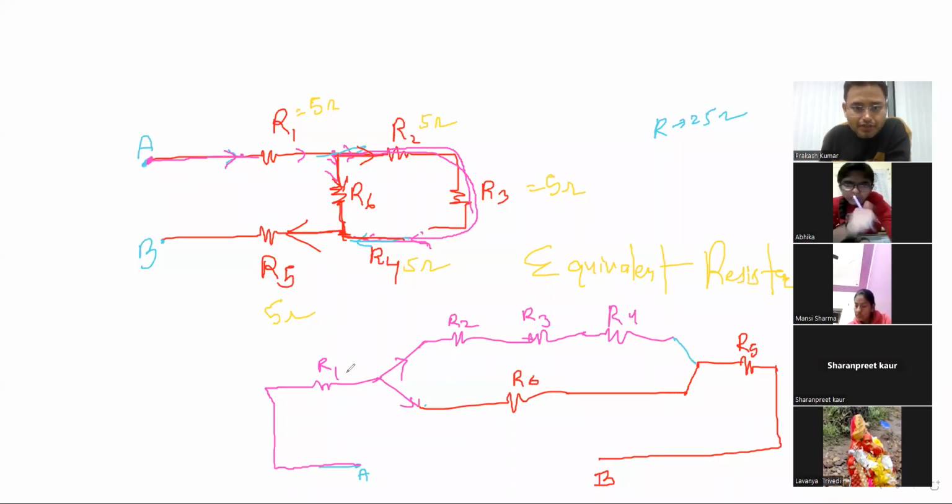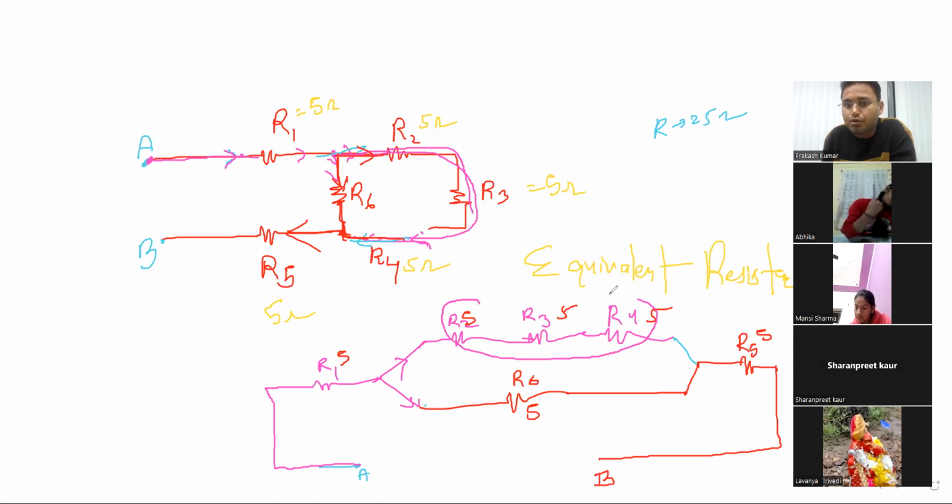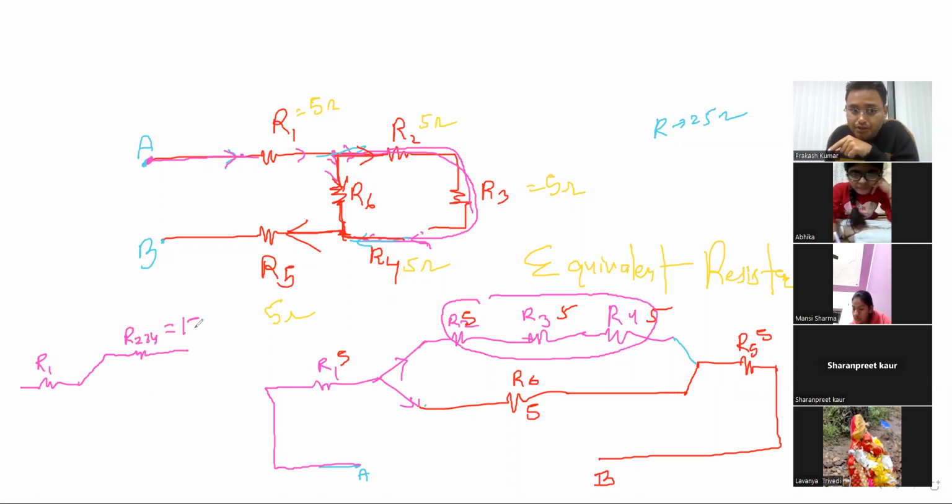So now this R1 is how much? All is 5 ohm. Now this one is 5 ohm, this one is 5 ohm, this one is 5 ohm, this one is 5. Now this R2, R3, R4, all are in series na? Series में very simple. Or add these together. So if I replace this R2, R3 and R4, इसको simply I can write R1 is here, R1 is 5. Then in place of R2, R3 and R4, I'm writing R2,3,4 as 15 ohm. It is okay?